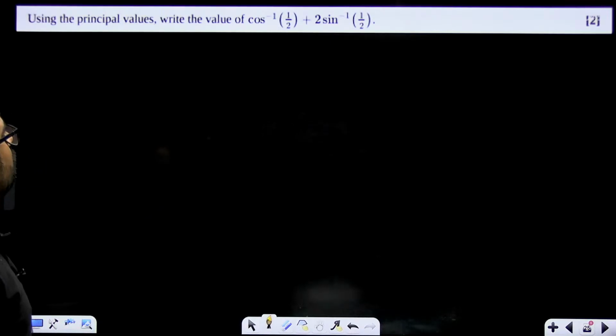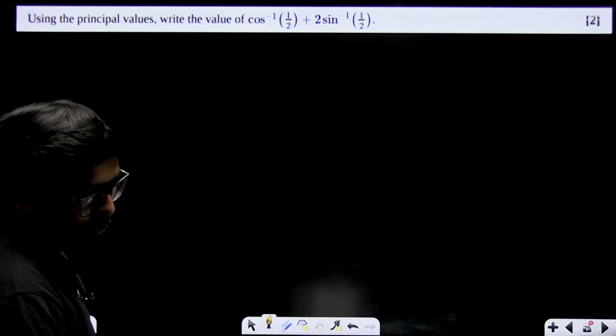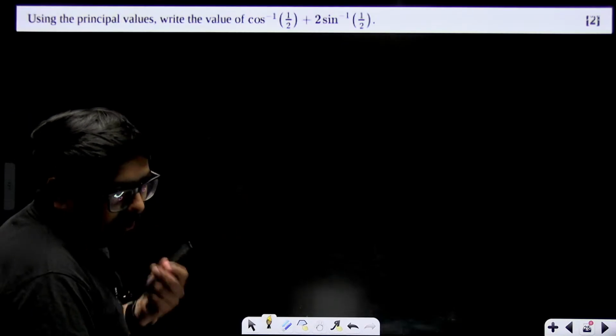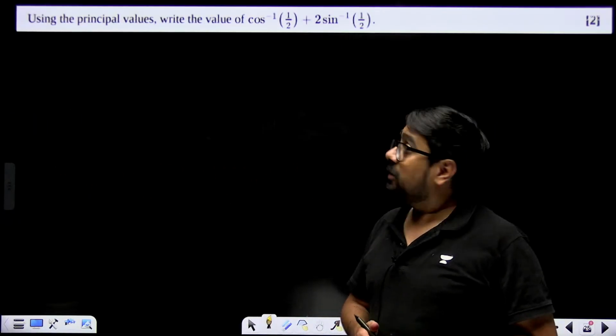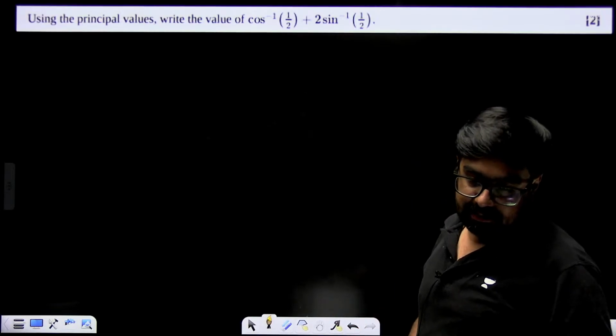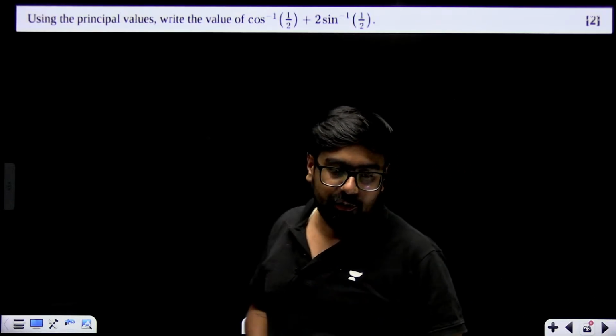Using the principal values, write cos inverse 1/2 and 2 sine inverse 1/2. Come on, try to do this. So 2 sine inverse 1/2. Okay, this you can do.